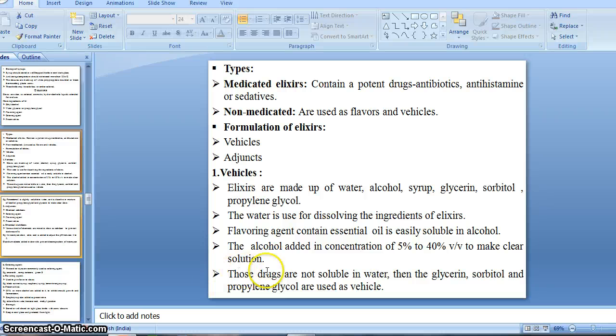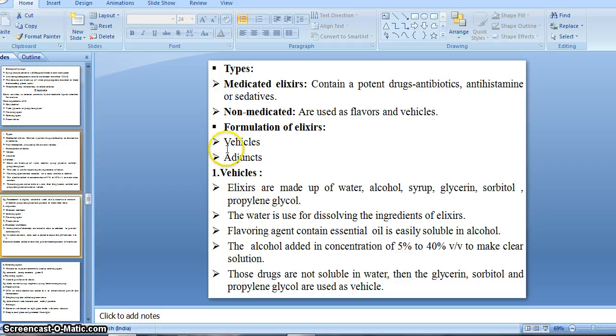Then invert sugar, glycerin, and sorbitol solution are also used. Means some invert sugar, that is dextrose, glucose, is also used as a vehicle. Then glycerin sometimes, then sorbitol also, right? Then our adjuncts: as in our previous preparation, there is also use of this kind of adjuncts for improving the palatability and the stability of the formulation, that is chemical stabilizer, coloring agent, flavoring agent.